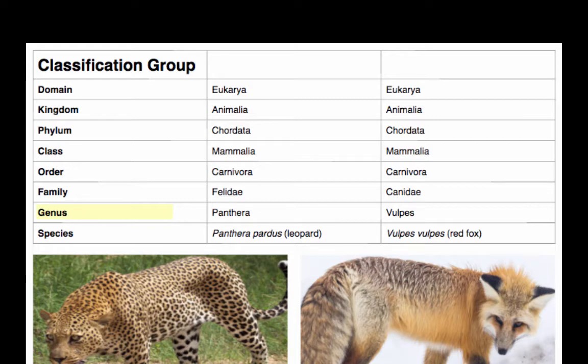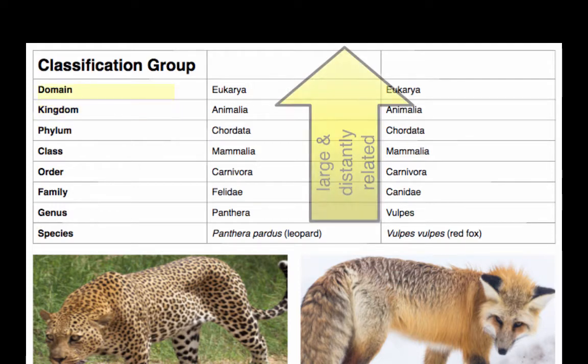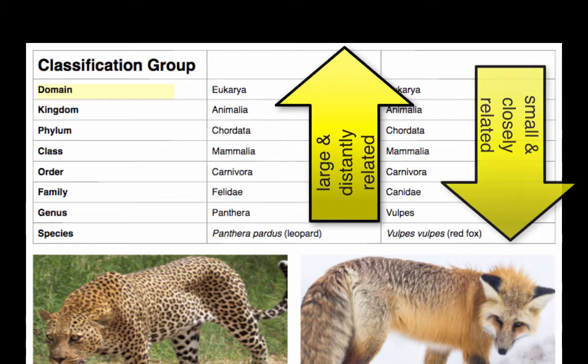And the Panthera genus includes all of what we call the big cats that can roar. Genera combine into a family, and families combine into orders, orders combine into classes, classes into phyla, the different phyla into kingdoms, and the different kingdoms combine into domains. The higher up the list, the larger the group gets, but the less closely related they are to each other.